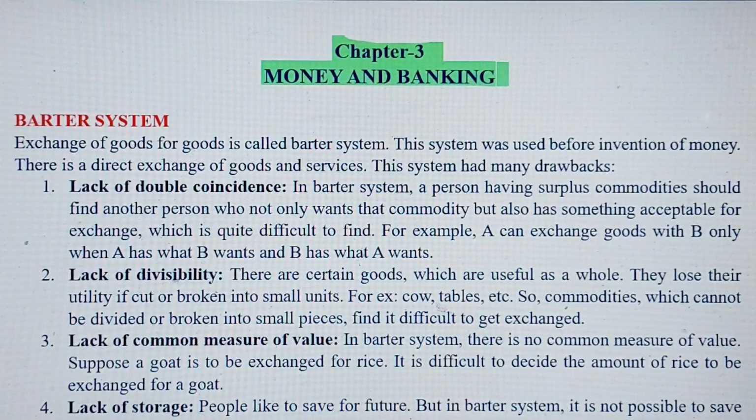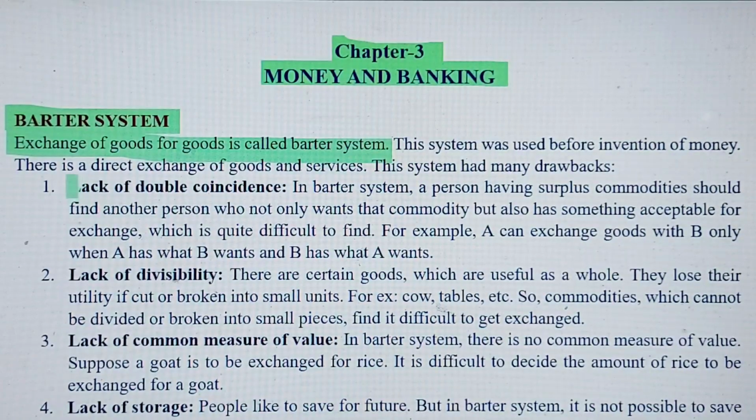Okay, so straight away we will start with what is barter system. Simple, this is a very simple question. We know about this, not a very difficult one. Exchange of goods for goods is called barter system. So this is the definition, and this system was prevalent prior to the invention of money, and there is a direct exchange of goods and services, and this system had many drawbacks.